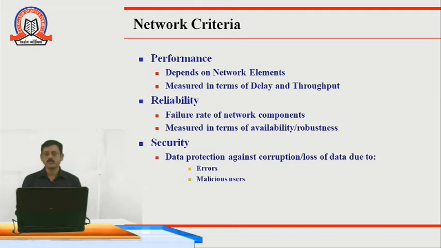There are so many technical persons, or we can say hackers. They are ready to hack, or they are ready to steal your information. So the network should be reliable. The data protection against corruption or a loss of data which may happen due to errors and malicious users. Errors might be the loss of network or a loss of power or energy, but malicious users are just like any hackers or anyone else.